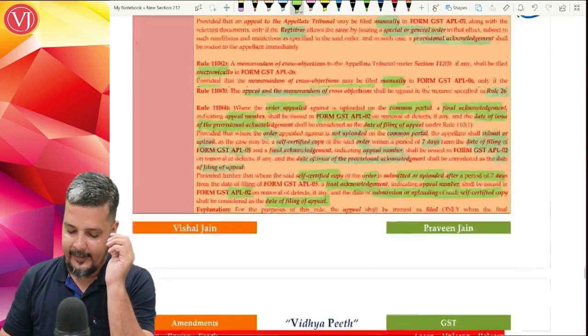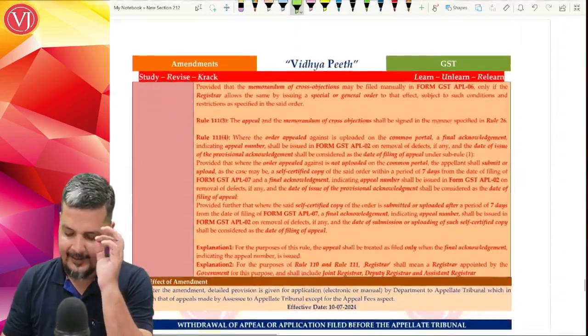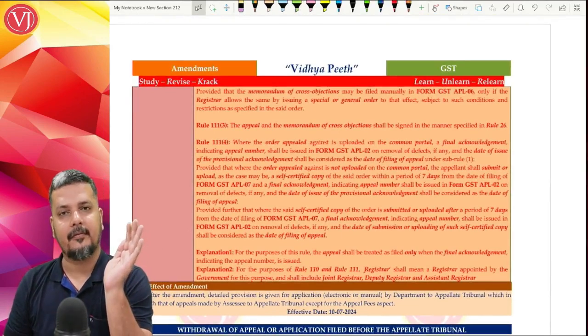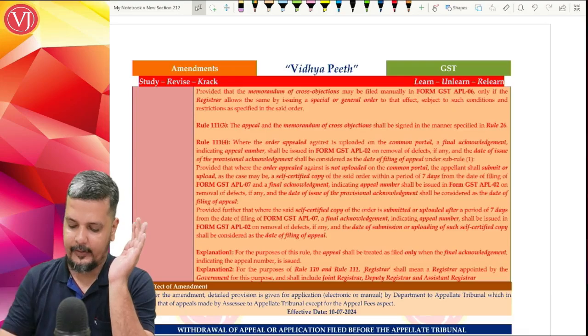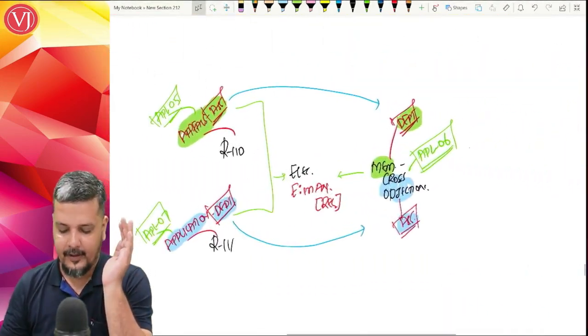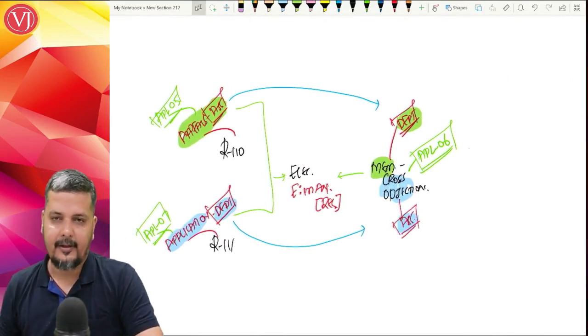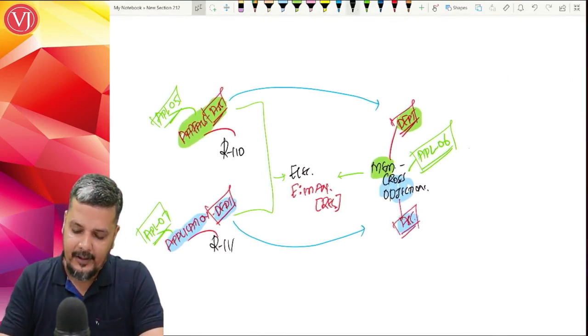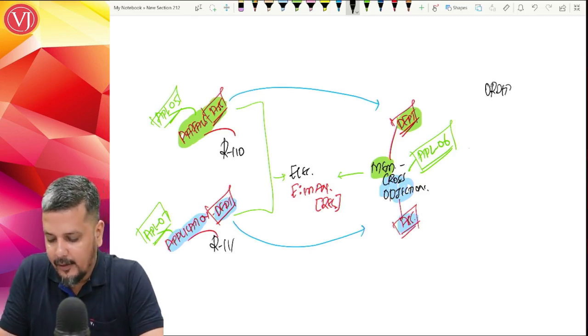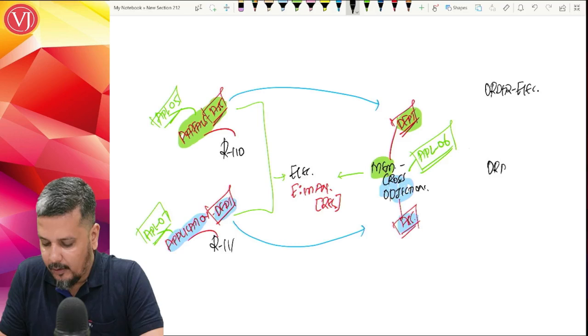Now, please understand the same thing, exactly ditto, word by word, you will find same here. So I'm not highlighting anything there. Now what are they trying to tell? They are now trying to tell that see whether your order was an electronic order, that is on online. Electronic order means it is there on common portal, or whether your order was manual, which was not on portal.